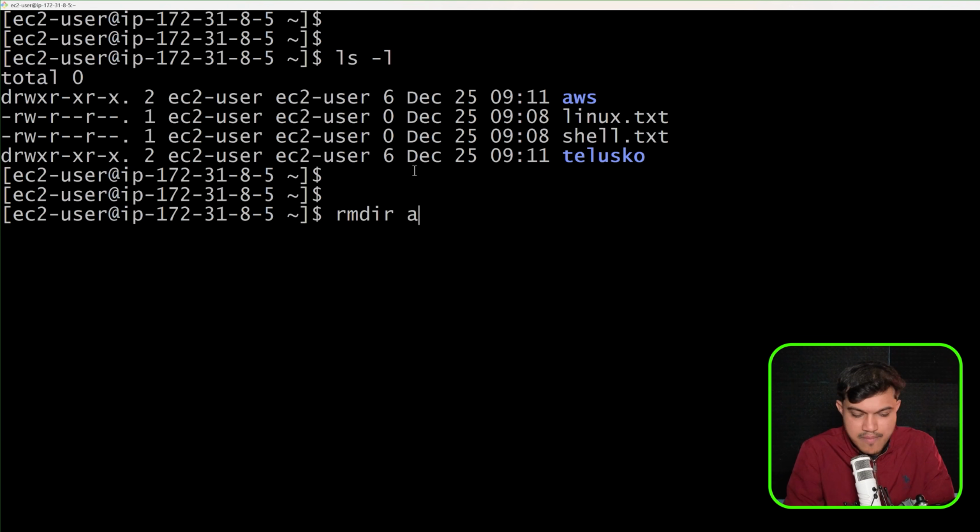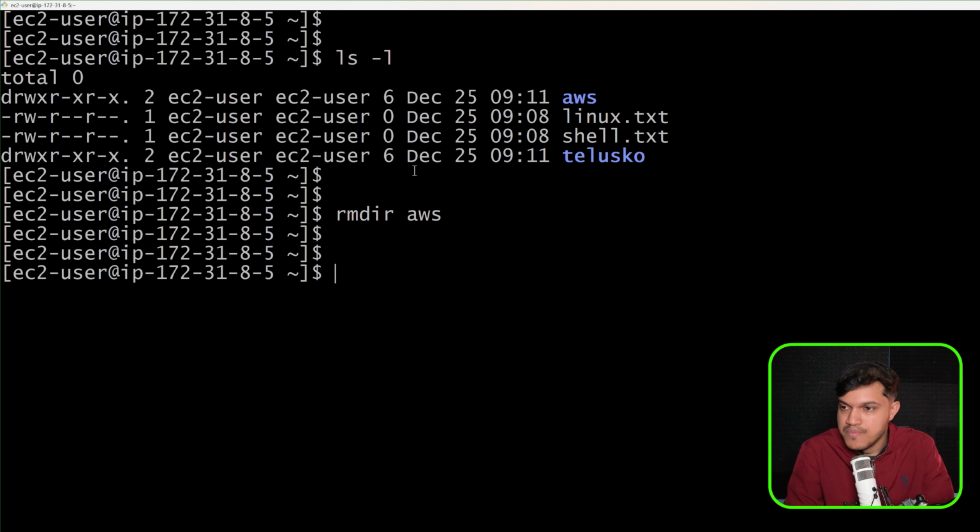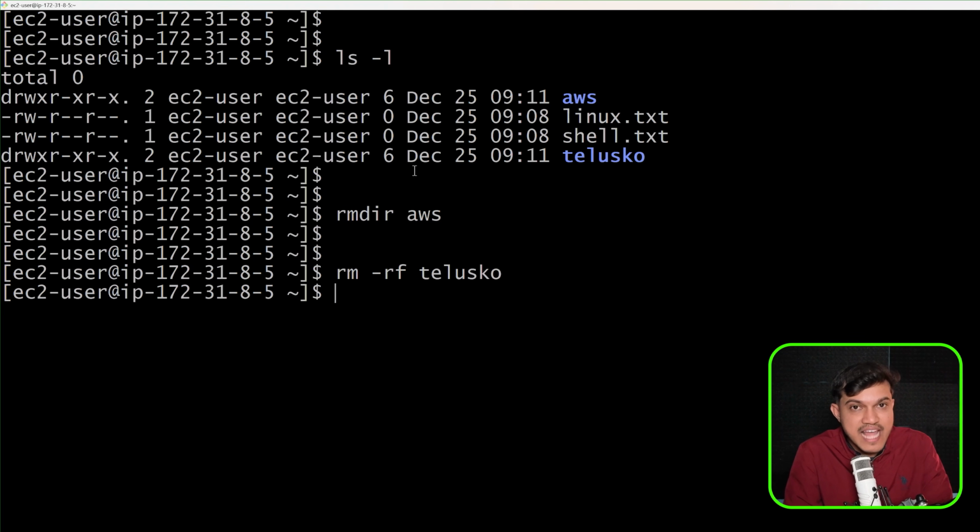rmdir aws, it will delete this. And if you want to delete a directory which has some files in it, rm -rf, and I would like to go with Telusko. It will delete that also. I hope you are able to understand here.